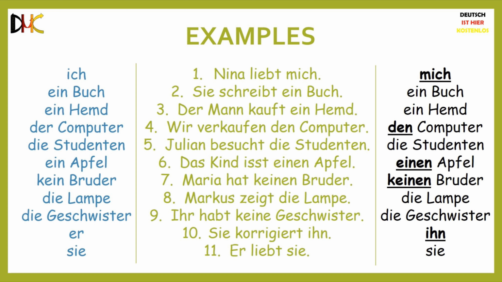Sie korrigiert ihn. She is correcting him. In the accusative case, he becomes him. So in German, er becomes ihn. Er liebt sie. This sentence can mean one of the following depending on the context of the conversation. He loves her or he loves them. In either case, sie remains sie in the accusative case.